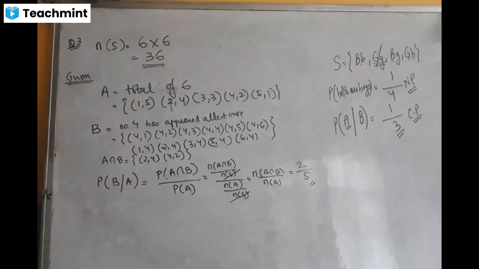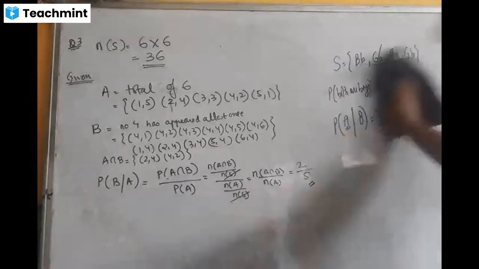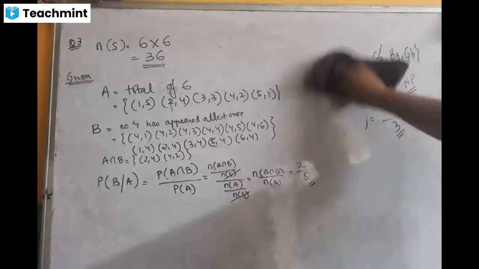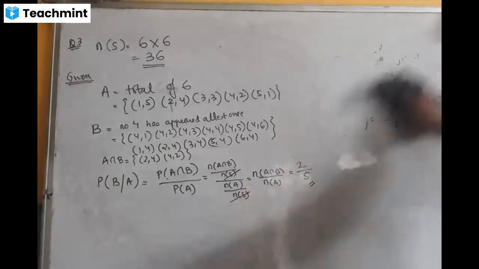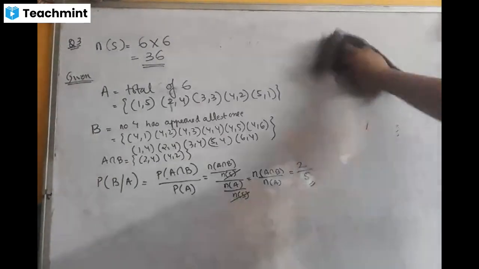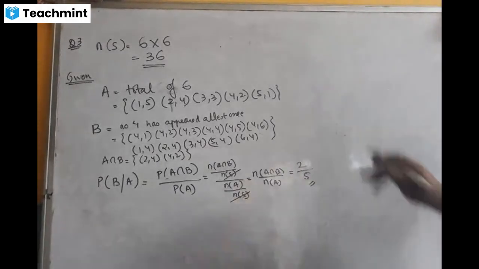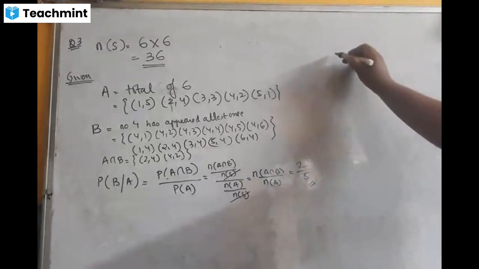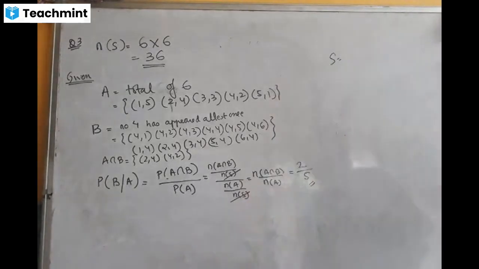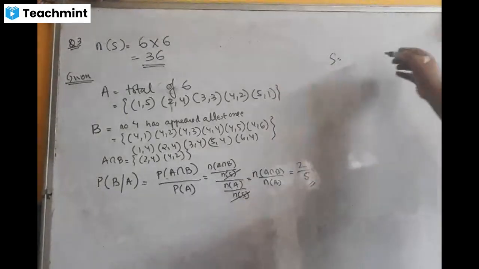So let us just understand the concept. Hello, everyone, look at the board. Let us understand the concept directly: what is conditional probability? Two dice are rolled. So what is the sample space? 6 into 6, 36.